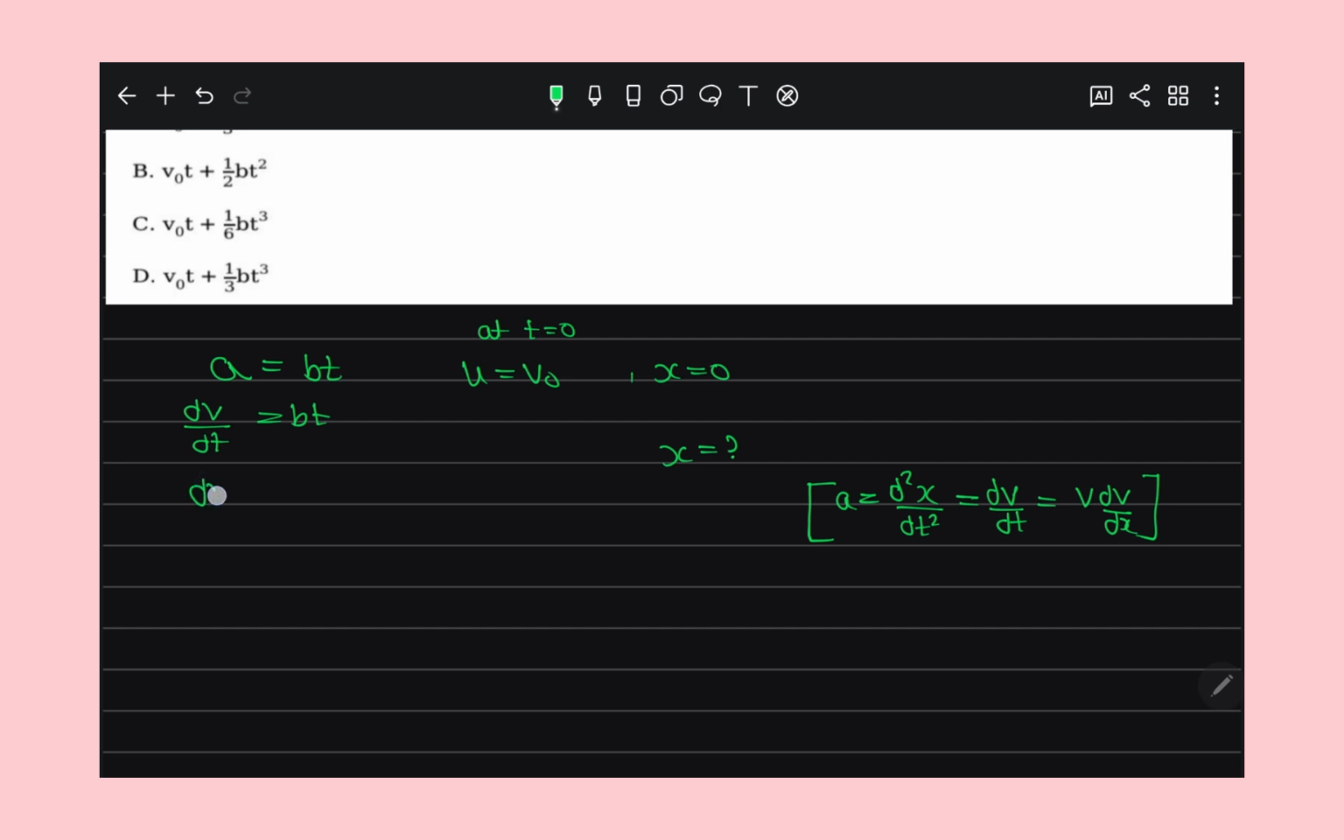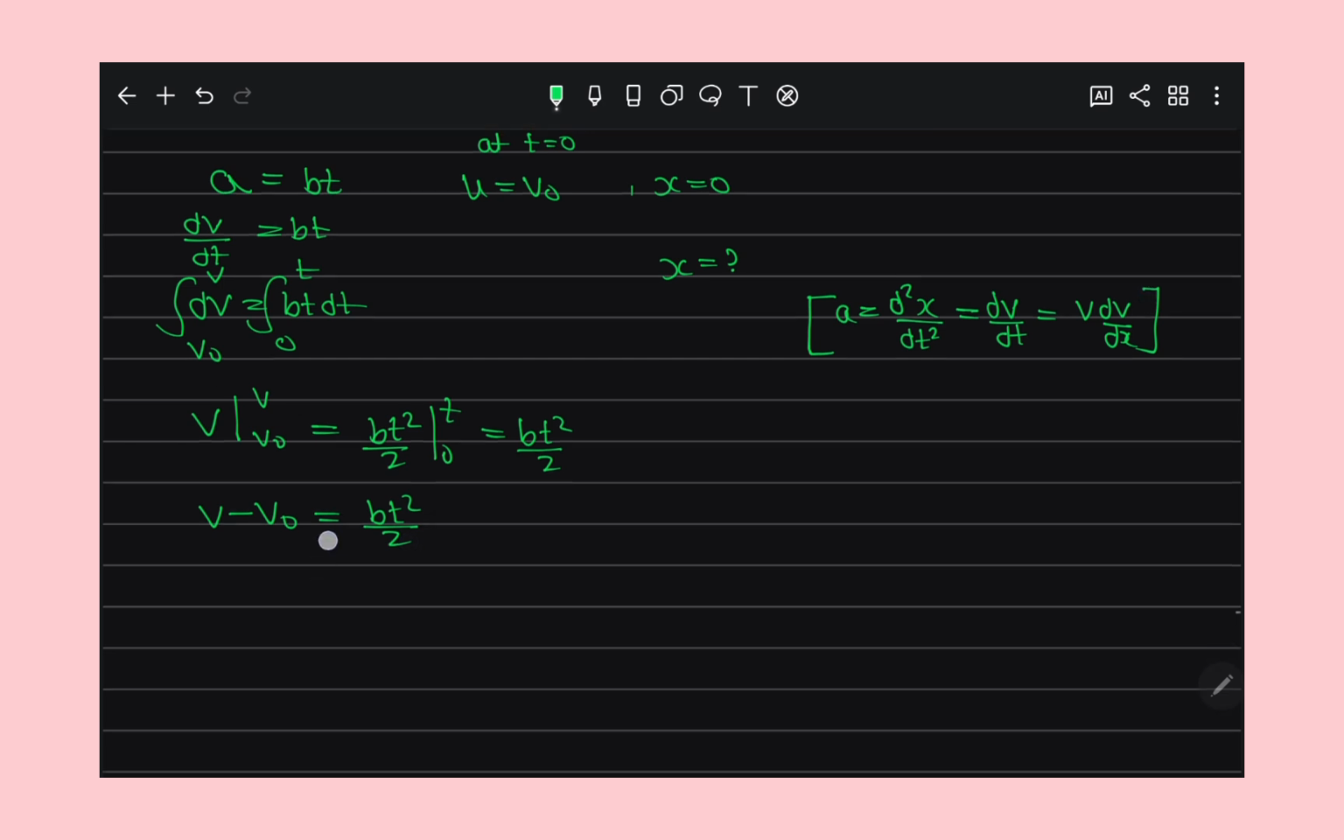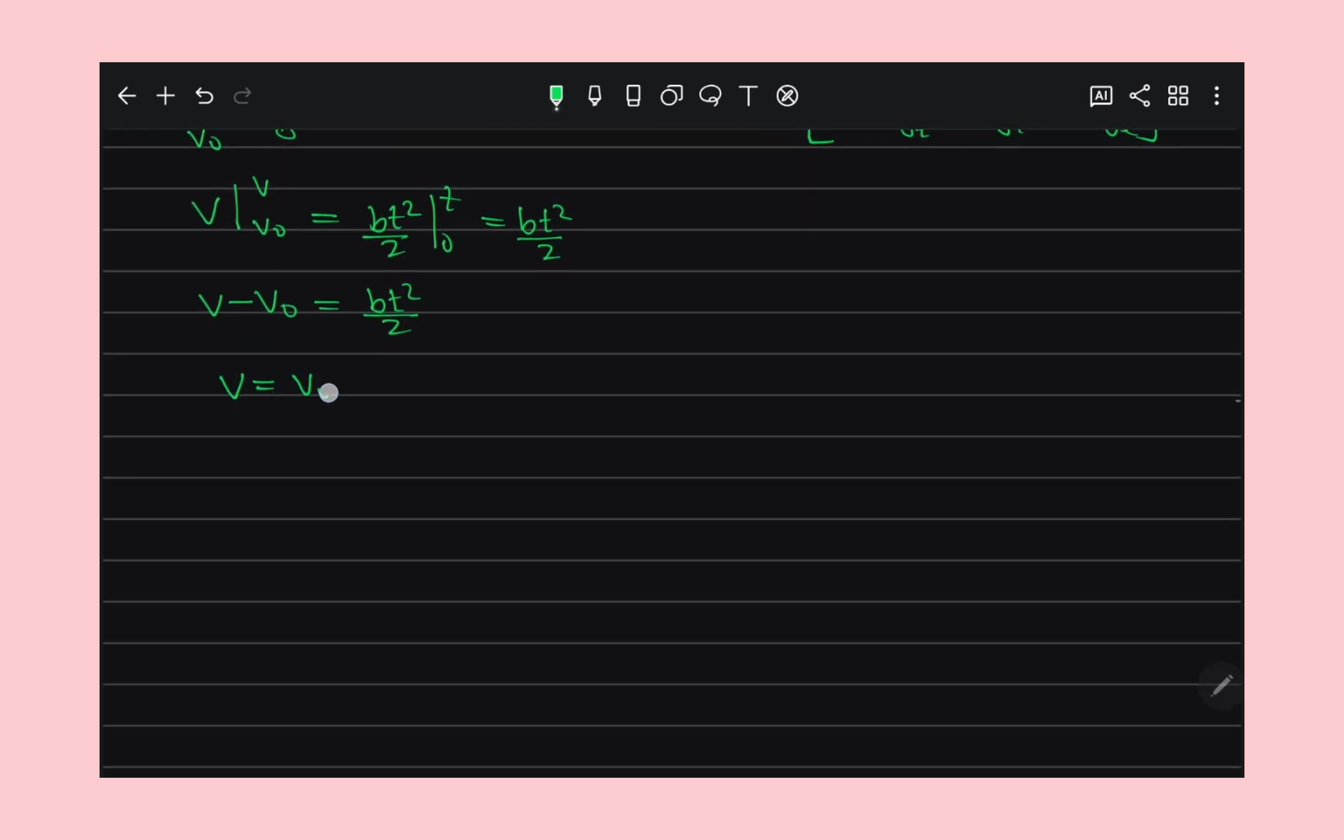So first we have to find the velocity, for which we have to do integration, right? If I do the integration, the initial velocity is v naught, and at some time t it has velocity v. So v minus v naught is equal to bt square by 2, from 0 to t. Putting the limits, it comes out to be bt square by 2. So again I write here v is equal to v naught plus bt square by 2.